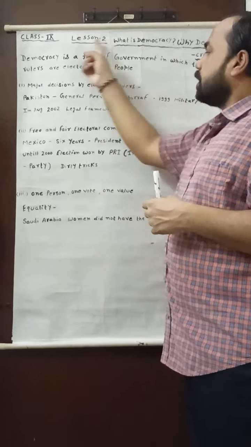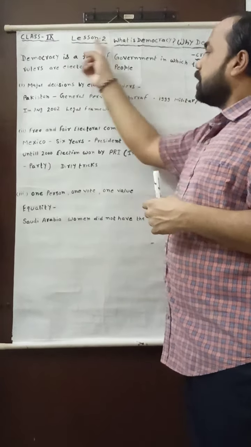First of all, I have written here major decisions by elected leaders. My dear students, you know very well that leaders will be elected by the people. People will cast their vote, they will elect their representatives, and these representatives will form the government, and these particular representatives will be the elected leaders in the democratic form of government.